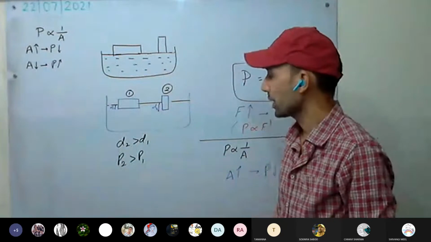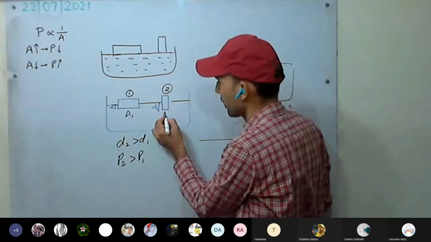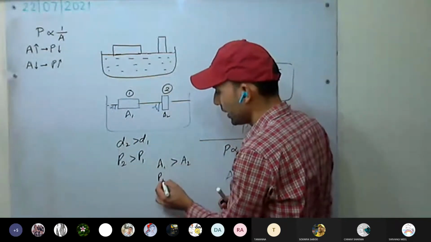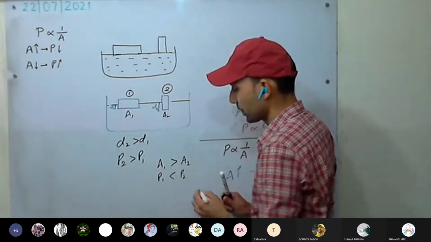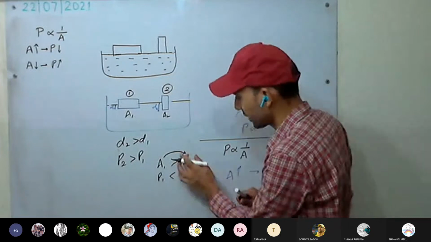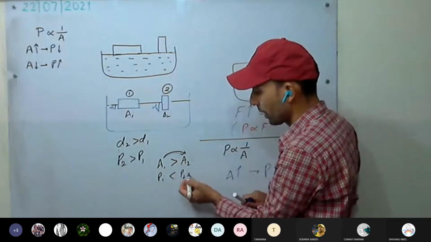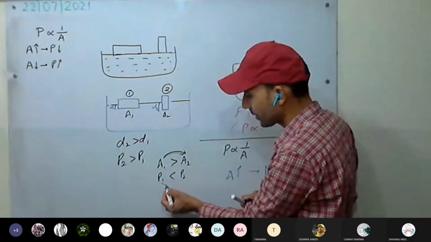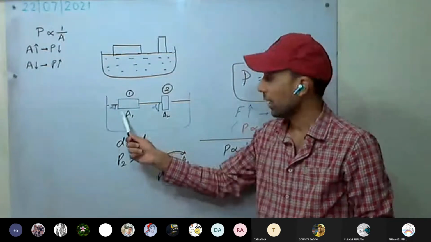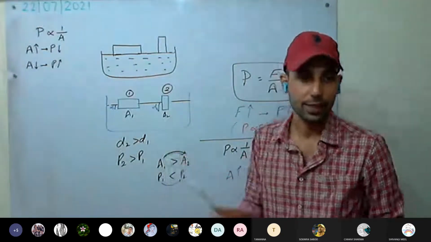What about the area in contact? A1 is greater than A2, yes or no? And P1 is less than P2. There is a decrease in area in contact from A1 to A2, but pressure has increased. Area in contact has decreased, you have seen more depression, more effect of force, so pressure has increased. Understood?